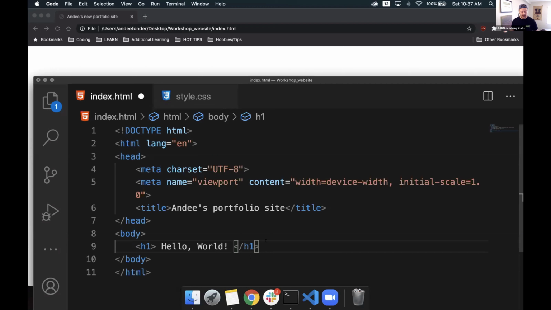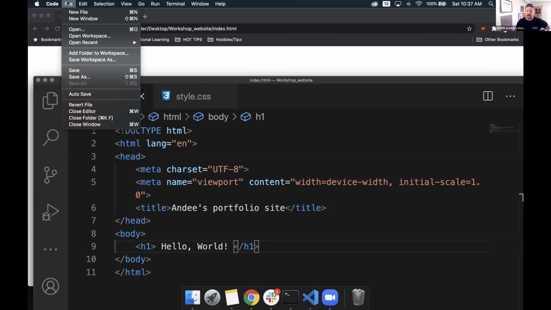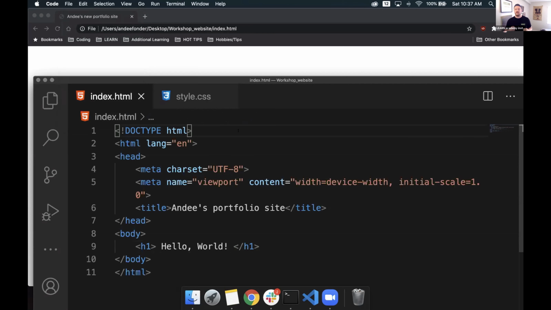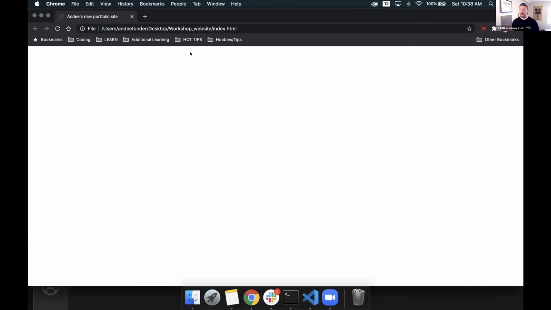The way we can save that on Mac is Command S, or we can go up to the top in File and simply click Save. You need to save your file every time before trying to render it onto your browser. Otherwise, you're going to look at old code. So very similar to saving a document before you can actually preview it in a PDF or something like that, you must save it.